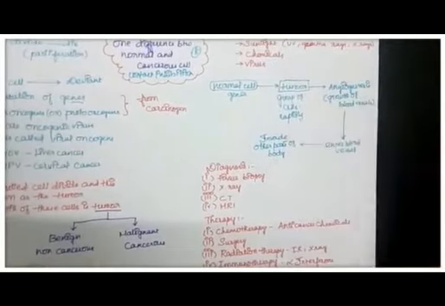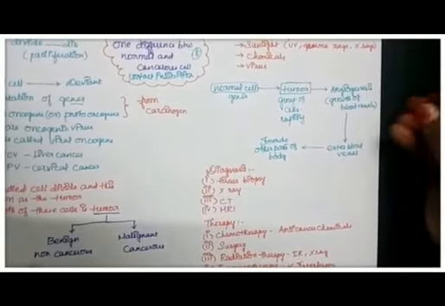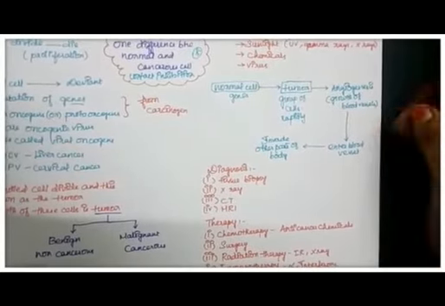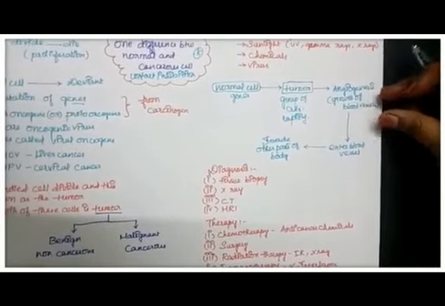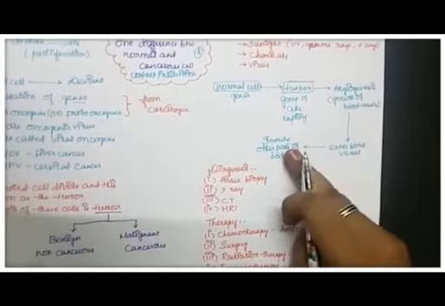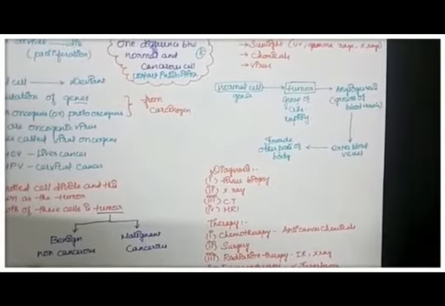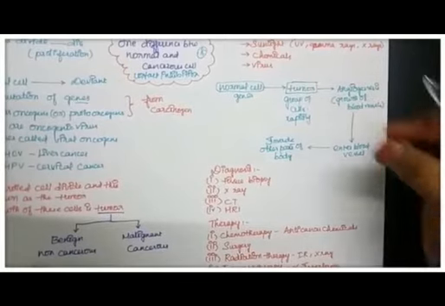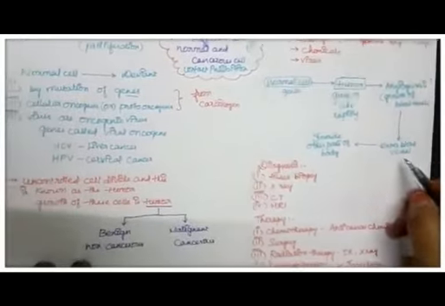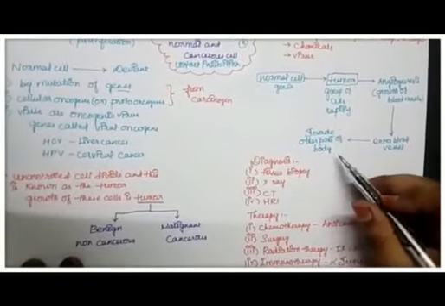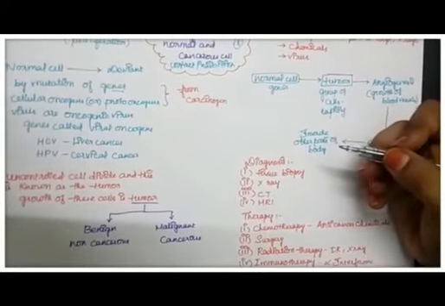Now let us continue. These tumorous cells have lost the contact inhibition and they start rapidly dividing. By dividing rapidly, angiogenesis takes place. What is this angiogenesis? Angiogenesis is the growth of blood vessels on the tumorous cells. This blood vessel provides the necessary nutrition for the divided, tumorous cells. Then the tumorous cells break away from the group of cells and enter the blood vessels. After entering the blood vessels, they invade other parts of the body. Invading other parts of the body, they start to divide rapidly there and cause cancer.